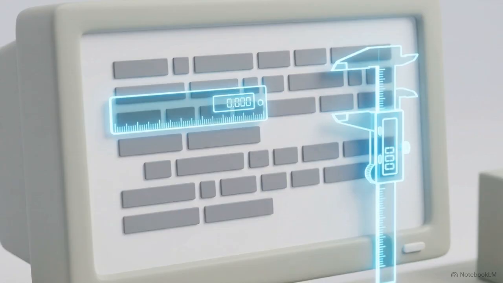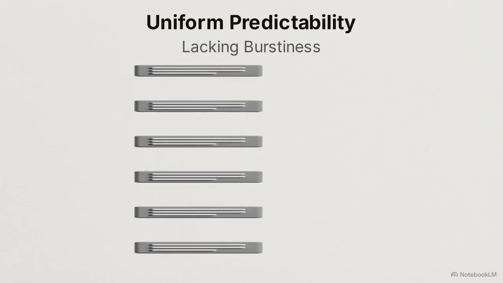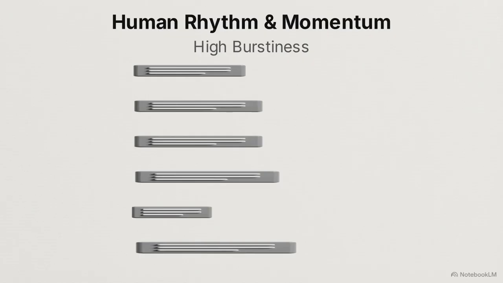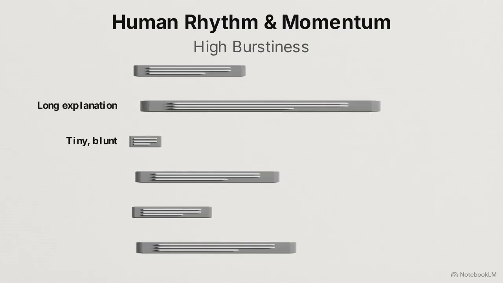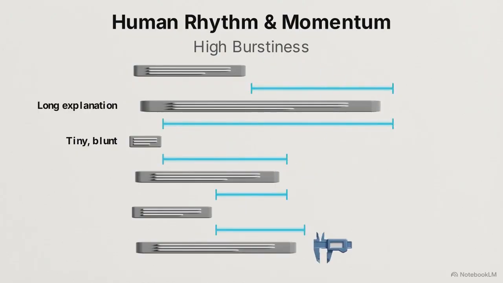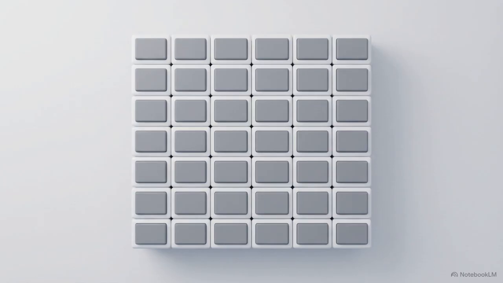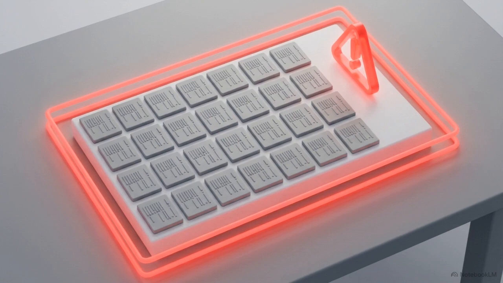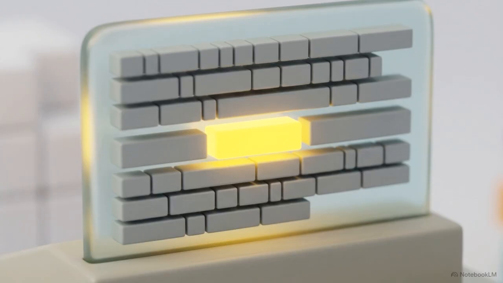To fix a flagged draft, we first have to examine the physical dimensions of the text's sentences. This diagram shows a text lacking burstiness, a metric measuring variation in sentence length. Natural human thought is erratic. We write a long explanation for details, then drop a tiny, blunt sentence. Algorithms evaluate this momentum. Without it, they assume machine output. Standardizing your sentence length for the sake of a smooth, uniform read is the fastest way to trigger a pattern recognition algorithm.